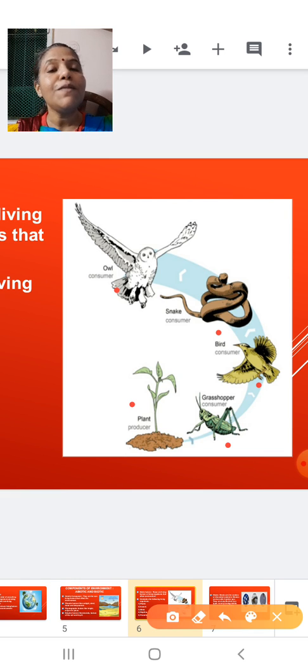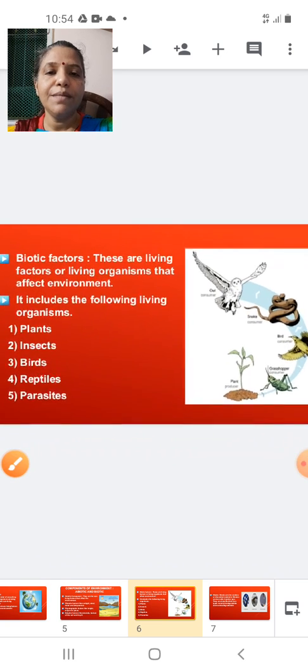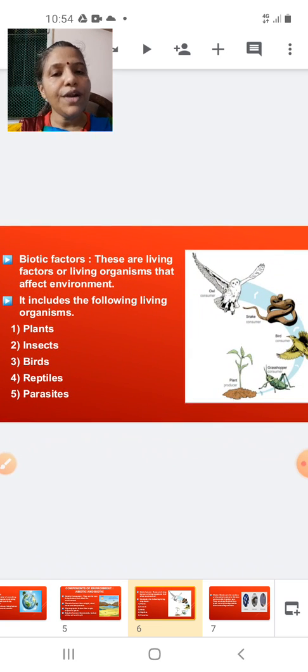So these are some of the biotic components which you have seen. Biotic factors are the living factors or living organisms that affect a particular environment. How biotic and abiotic factors are going to affect the environment, we will see in the further part of the lesson.